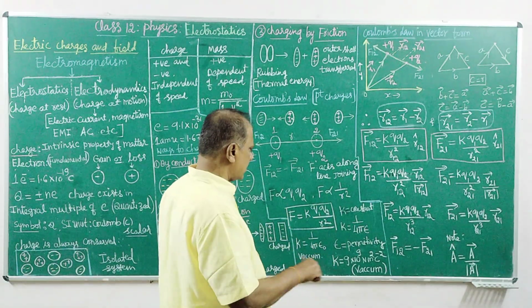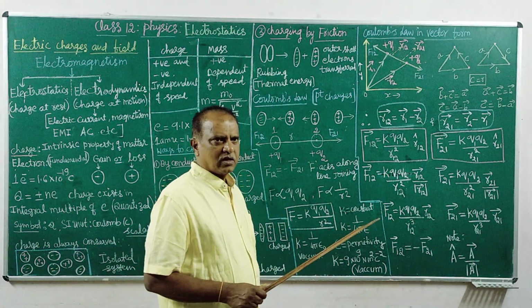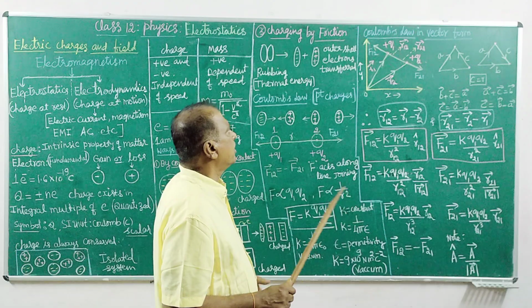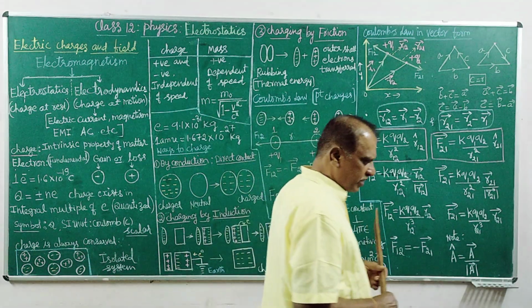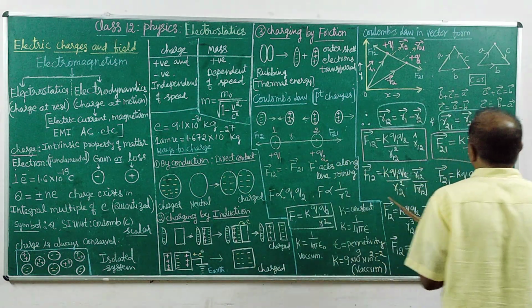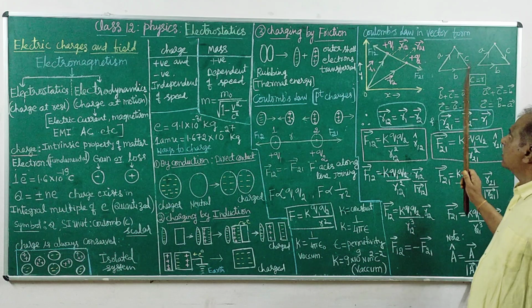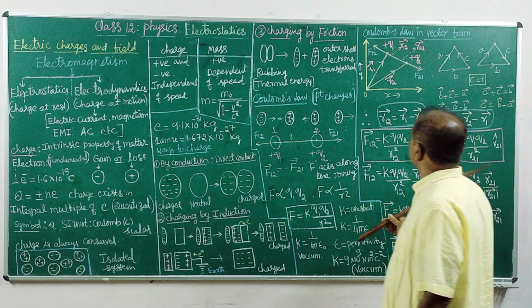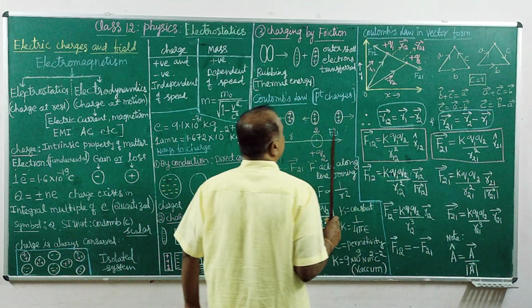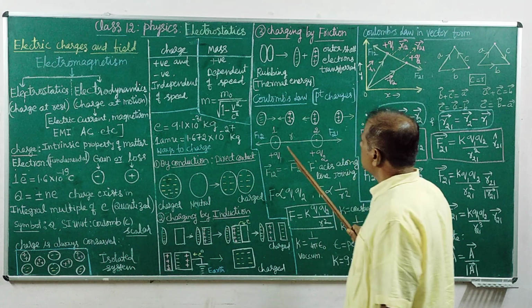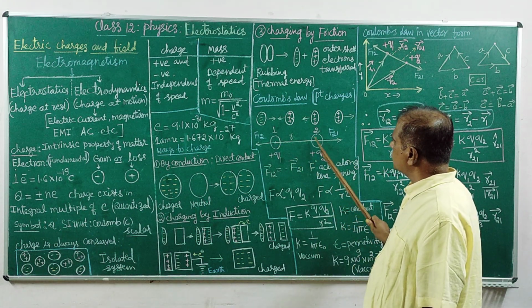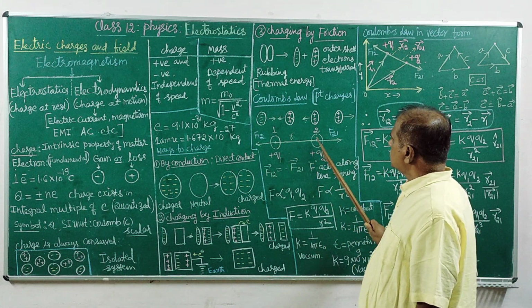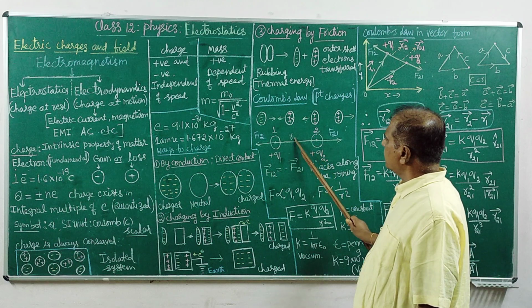Only the scalar value has been calculated, but the force as a whole is a vector quantity, as in Coulomb's law. I am talking about the same two charges, at a separation of r.